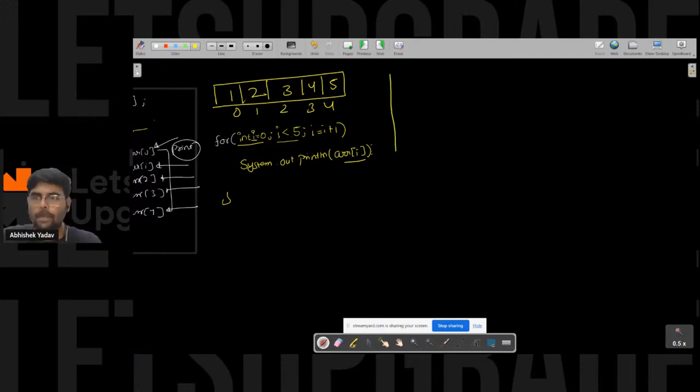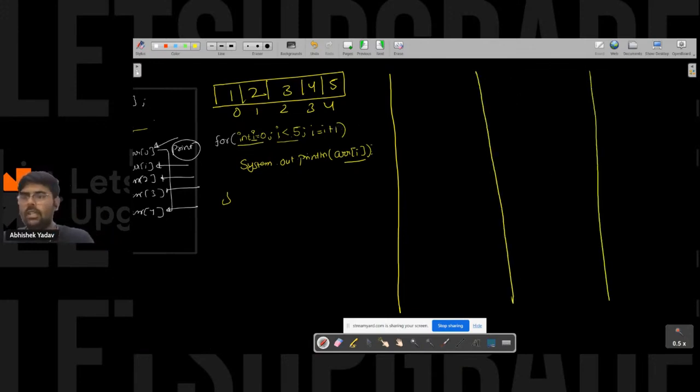So whenever I am dry running the code, I will dry run the loop part. Whenever you are dry running any iterative statement, that is for loop, while loop, or do while loop, you have three columns. The first column is the initialization one. The second column is the condition one, and here you can write the updation one, right?